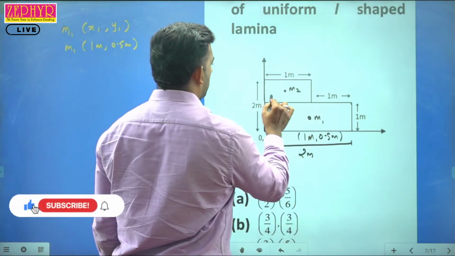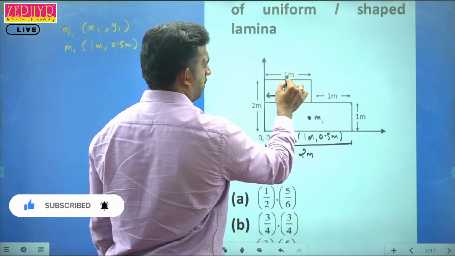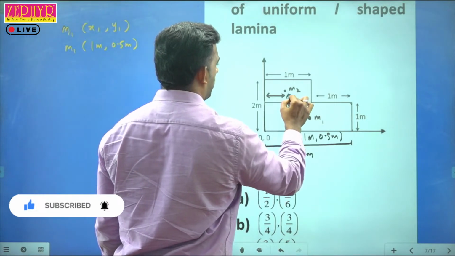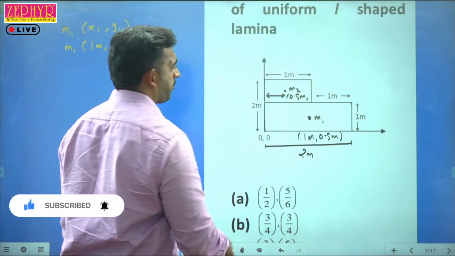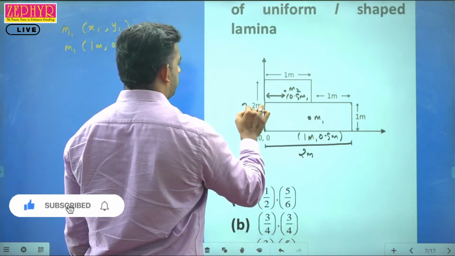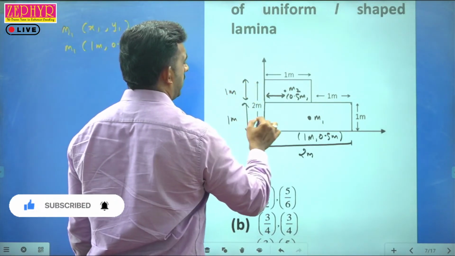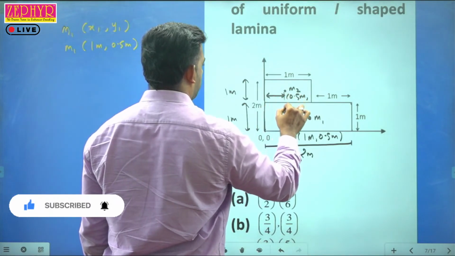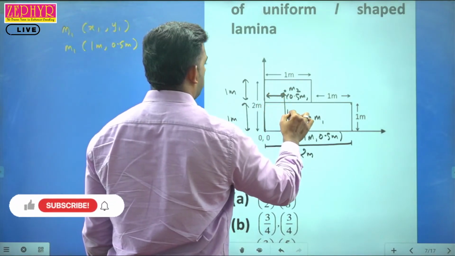M2 is at a position of x2, which is half of 1 meter, equal to 0.5 meter, comma, what will be the y-axis? If it is 2 meter, then this will be 1 meter. So the height up to this will be 1 meter plus 0.5, which is 1.5 meter.